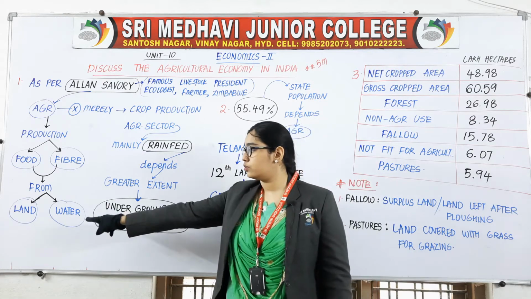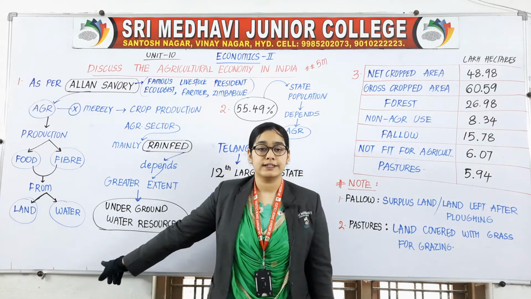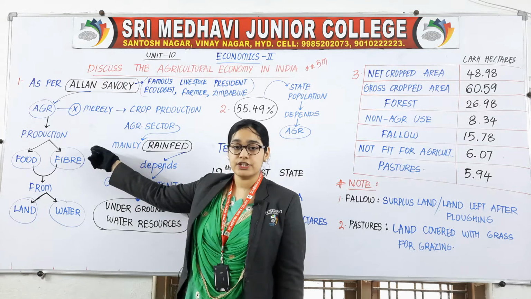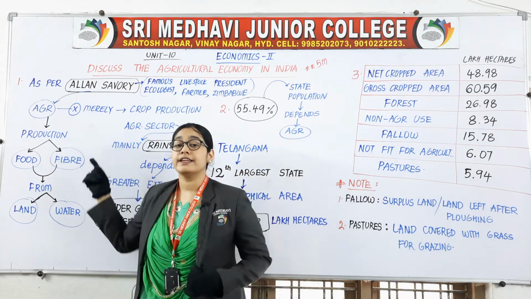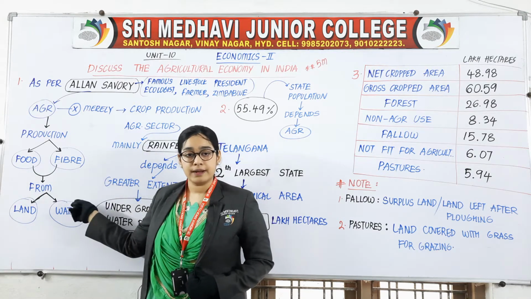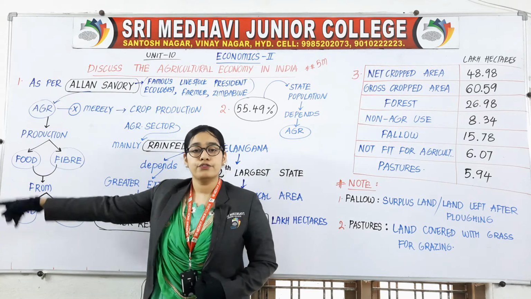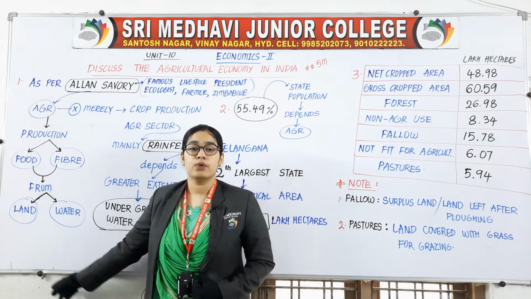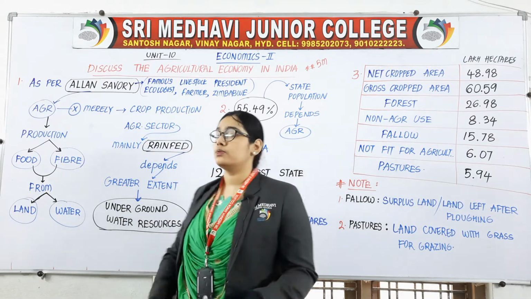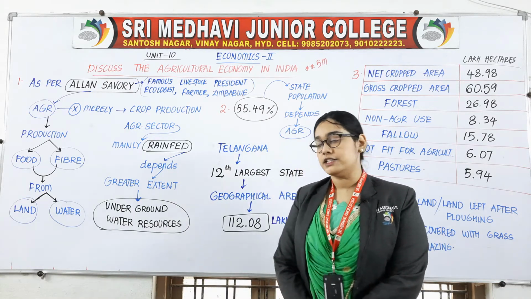So I have written two things here, land as well as water. Agriculture is the production of food and fiber from land and water. According to Alan Savory, this is the proper definition of agriculture.